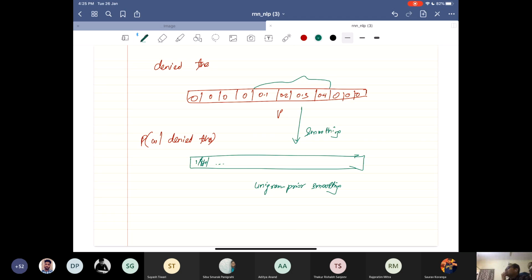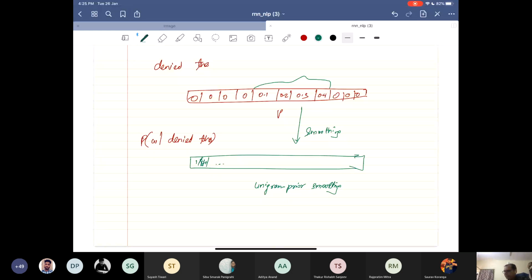Depending on your application, you may want to be very, very specific to the data that I have seen. I don't want to diverge a lot from this. Then you will say, okay, I won't do smoothing at all. I'll just try to generate things that I have seen in the data. But if you want to say, okay, fine, I have seen something in the data, but I don't want to be restrictive, then you should use one of the smoothing methods and try to generate text.